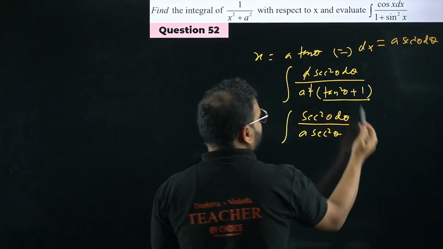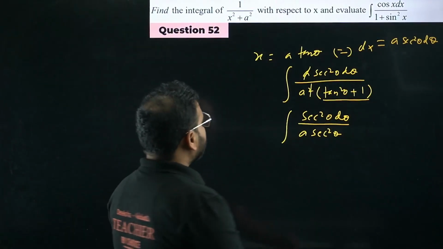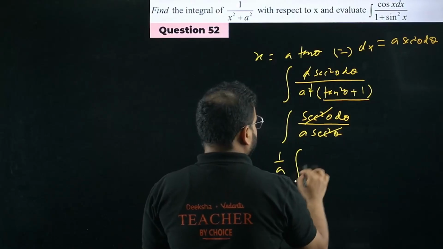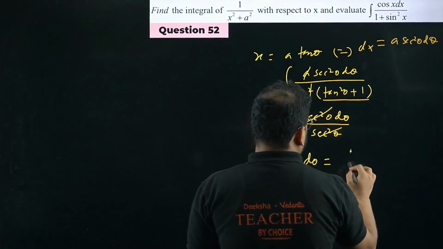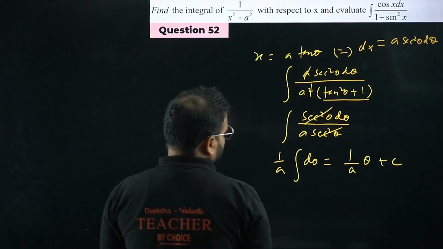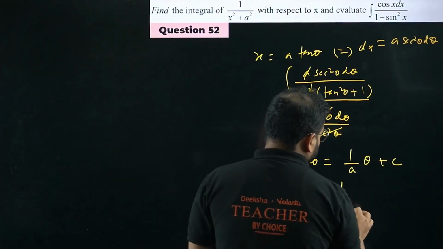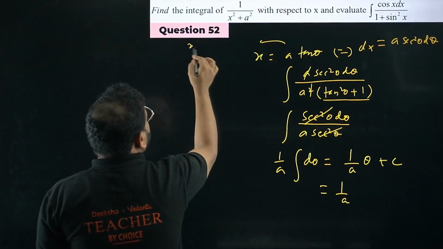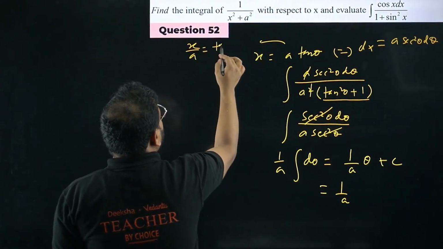Correct? Tan square plus 1 is sec square only, right? This and this are cancelled. 1 by a is kept outside. The integration of d theta is nothing but 1 by a theta plus c. Okay, so I'm getting this as 1 by a. What is the theta value? Please check. From here, we get x by a equals tan theta.